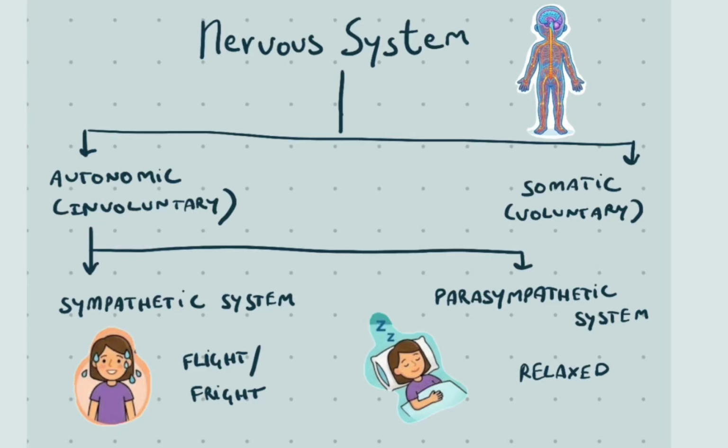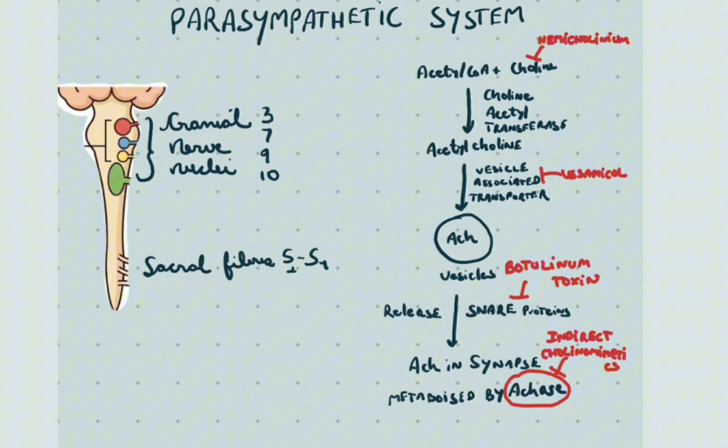The nervous system consists of a voluntary somatic component and an involuntary autonomic component, with the latter further divided into the sympathetic and parasympathetic systems. Parasympathetic efferents originate from cranial nerve nuclei 3, 7, 9, and 10, as well as sacral segments S2 to S4, using acetylcholine as the primary neurotransmitter.